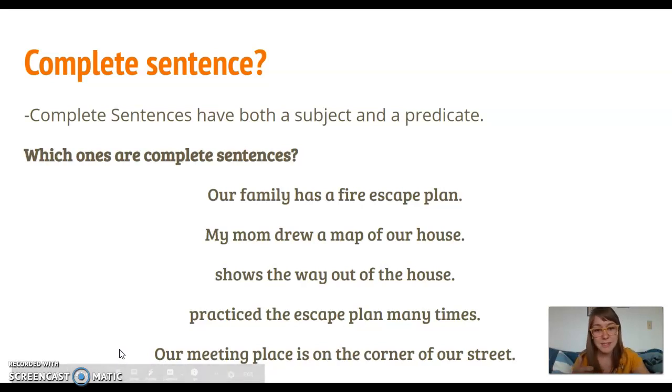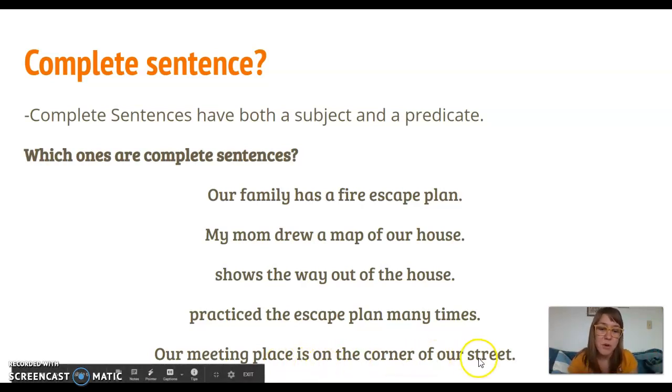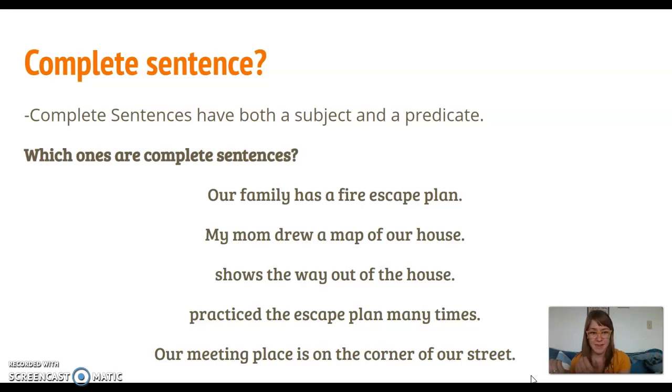And finally, our meeting place is on the corner of our street. Do we have a subject? Yes, our meeting place. The meeting place is what this thing is happening to. And is on the corner of our street, that's the predicate, right? That is what's happening to our meeting place.